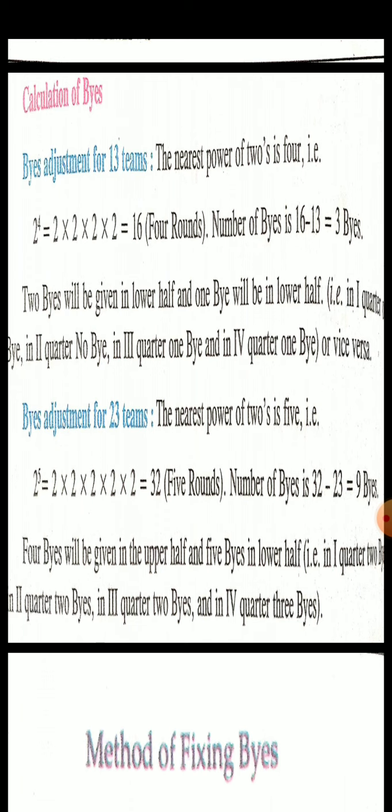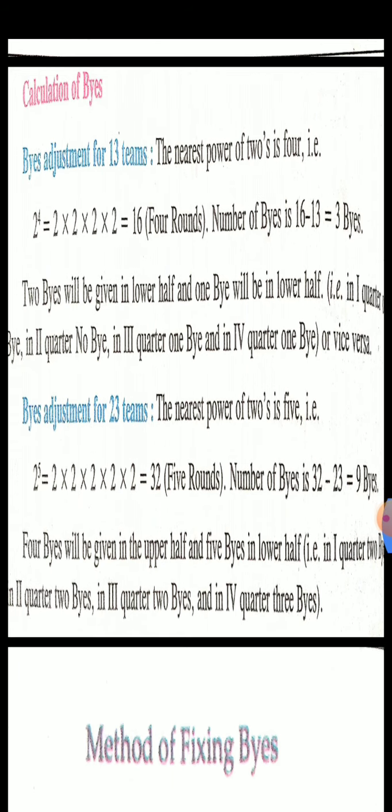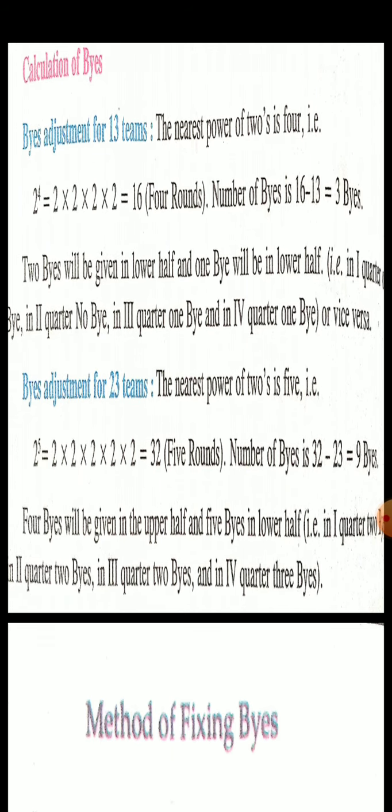So there will be 4 rounds in the match, and the total number of byes is 2 to the power 4, which is 16, minus the number of teams, 13. So 16 minus 13 is equal to 3. So there will be 3 byes given in the fixture.